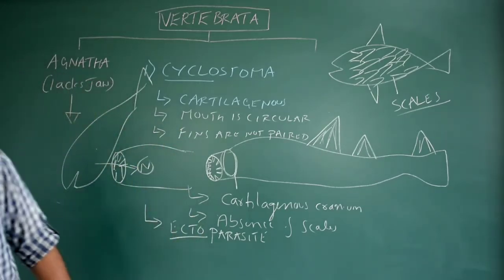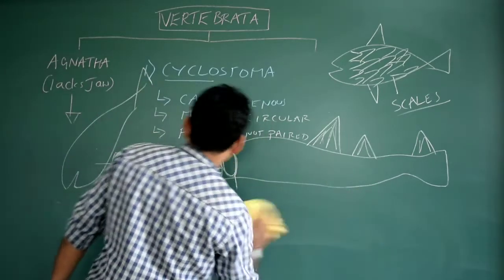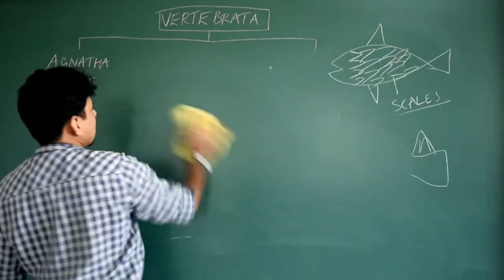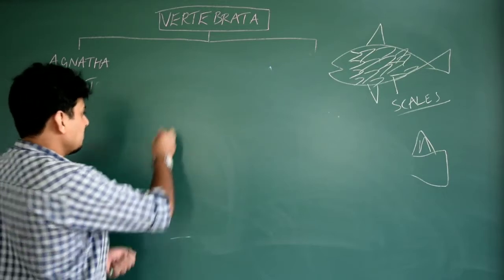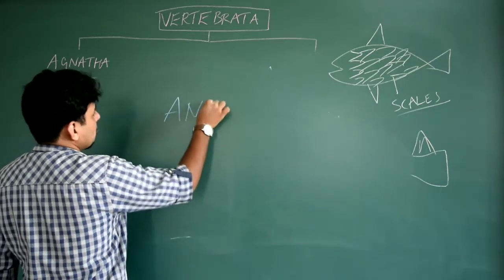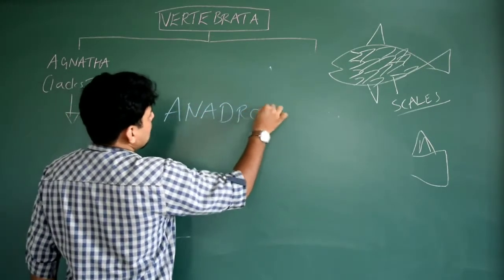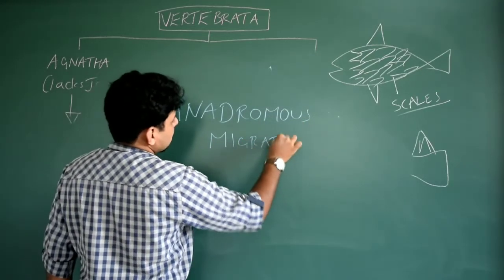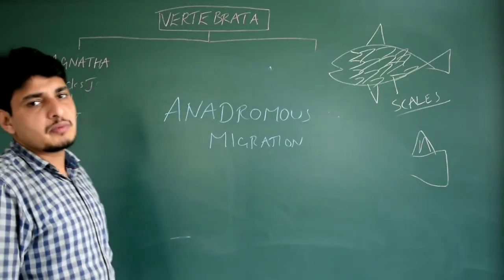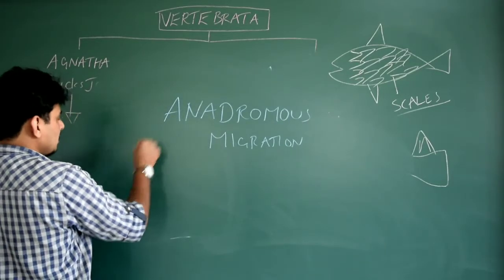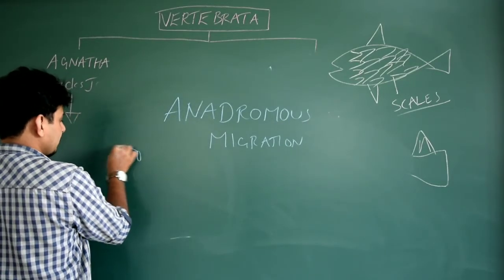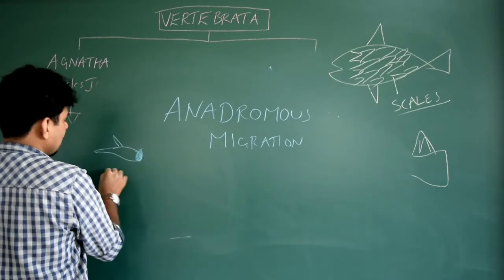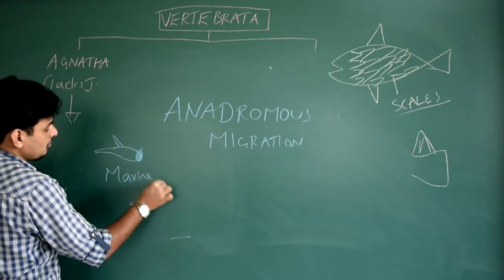The last and very important character of this particular cyclostoma is, whether you take petromyzon or myxin, doesn't matter, they exhibit this character. Note this one: anadromous migration. Very important. You get this question. What is the meaning of anadromous migration? Simple. This is cyclostoma, the circular mouth. Normally they live in marine water. 100% they are marine water animals.